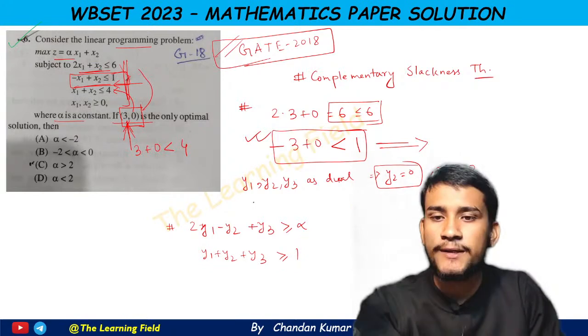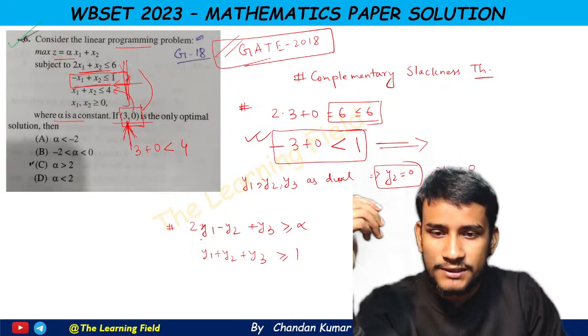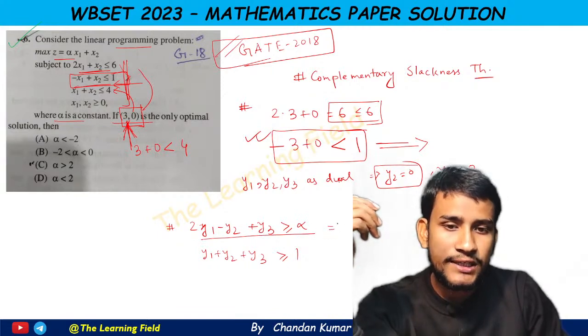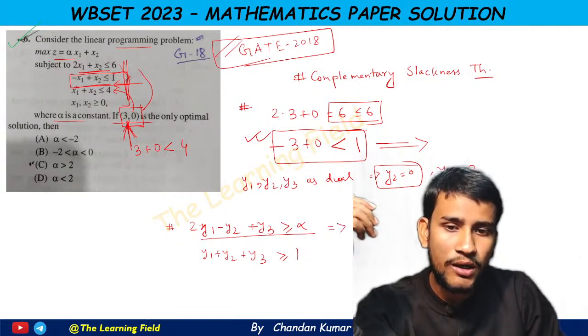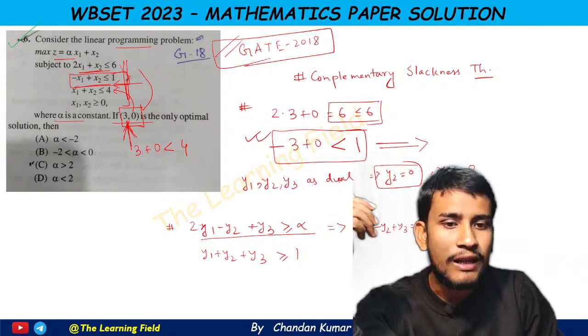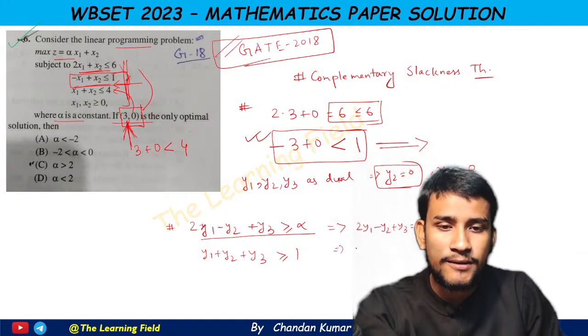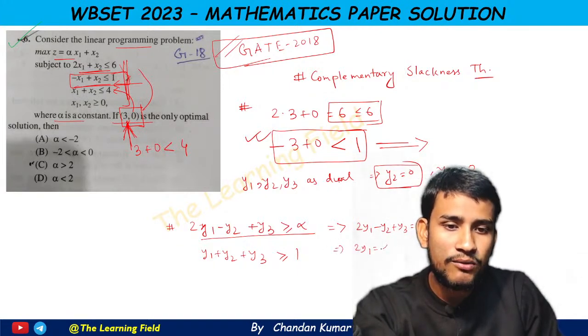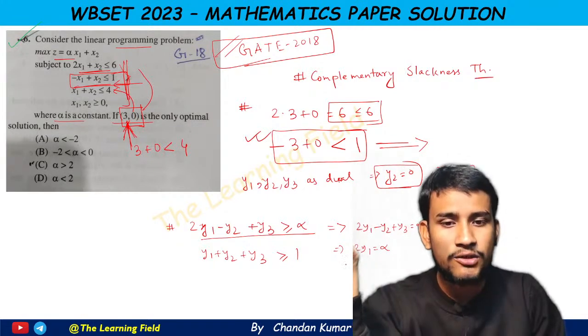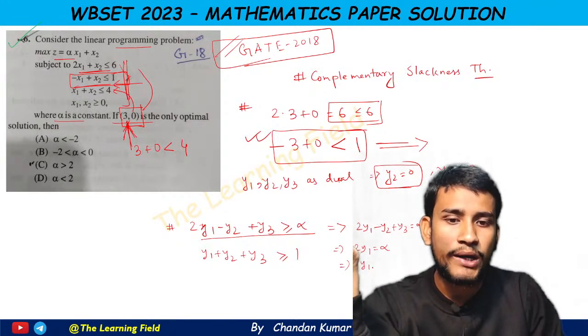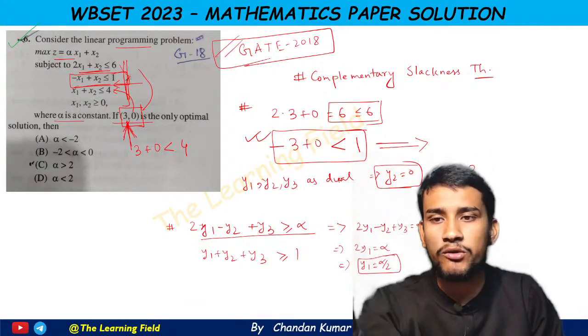Now this x1 is non-zero. That means this inequality is strict equality. That means 2y1 minus y2 plus y3 is equal to alpha. Now y2 and y3 are 0. So this implies simply 2y1 equal to alpha. That means y1 equal to alpha by 2. So this is the value, y1 equal to alpha by 2.